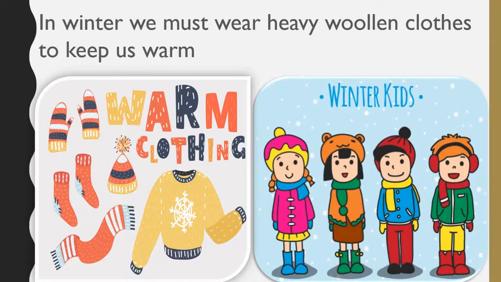We wear woolen clothes, heavy, tight, which will keep us warm. And with woolen sweaters we also wear gloves, caps, so it can protect us from cold. We will not feel cold and we will feel warm by these woolen clothes. So in winter we mostly use heavy woolen clothes.